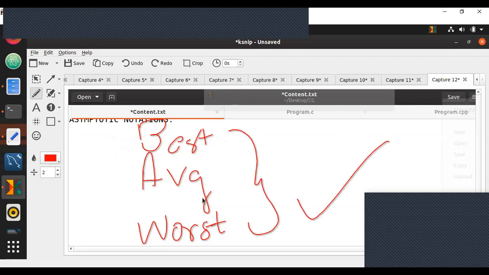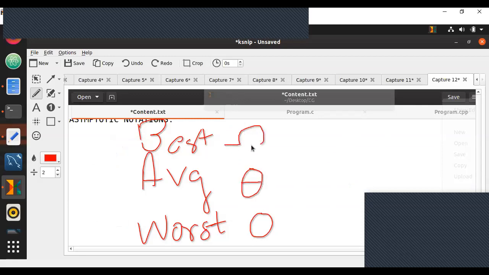This is the basic concept. We specify worst case as big O, average case as theta notation, and best case as omega notation.